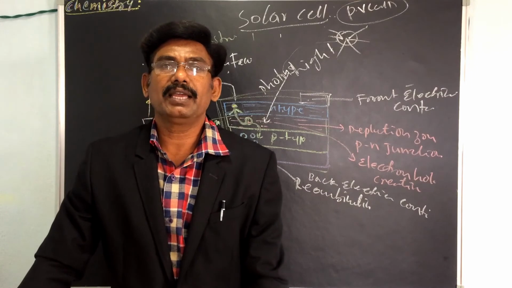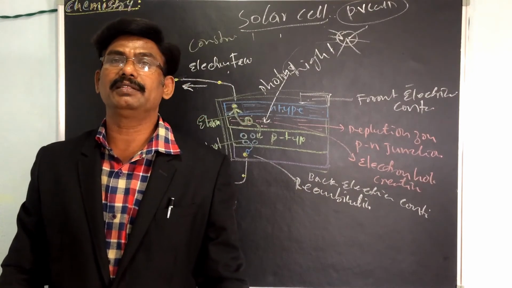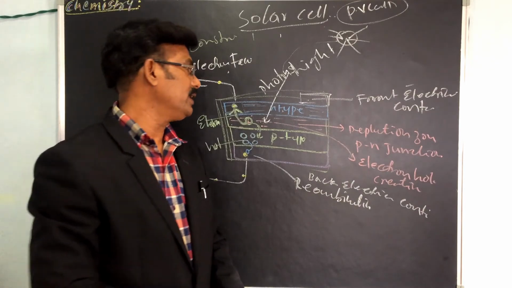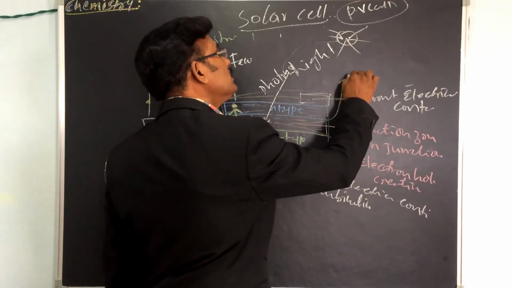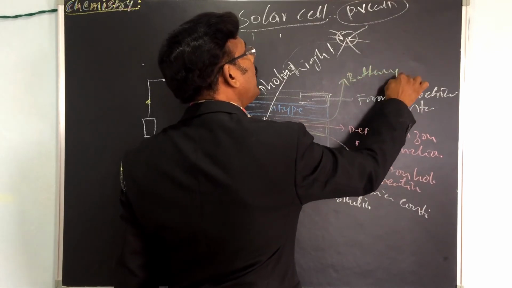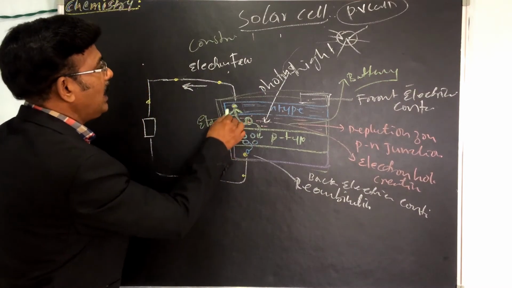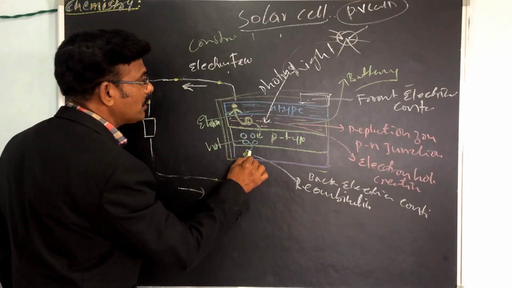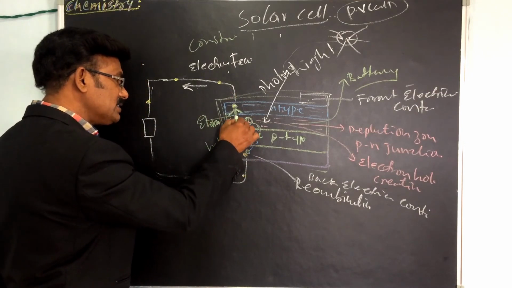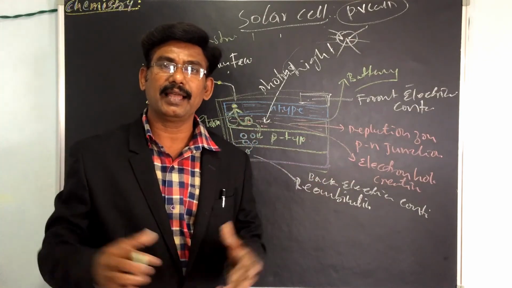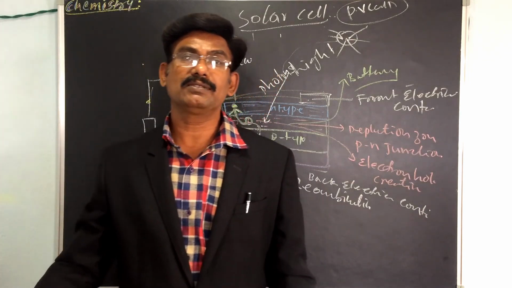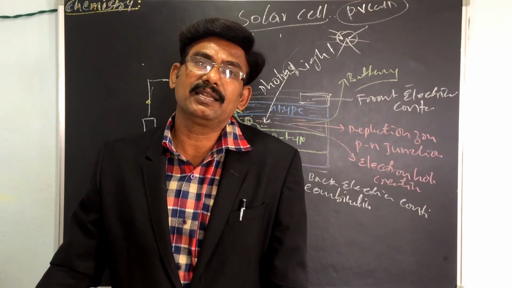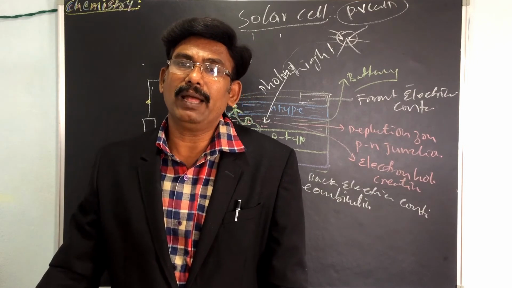How can we say that the p-type side of the PN junction will behave like a small battery? It is a small battery, because the electrons flow from here to here, and then the holes are there. So the junction acts like a battery. The p-type side of the PN junction will behave like a small battery.